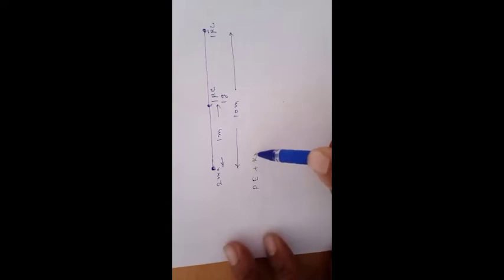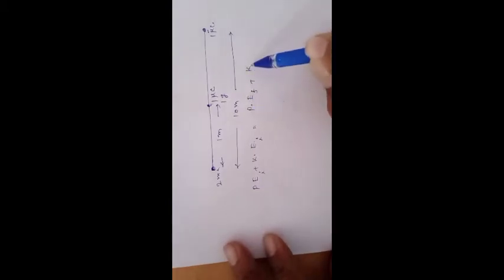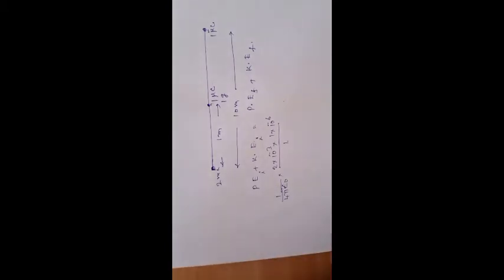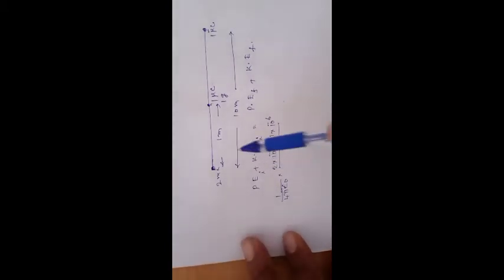So initial PE plus initial KE is equal to final PE plus final KE. What is the initial PE? These two charges are separated by a distance of 1 meter. So it is 1 by 4 pi epsilon naught, Q1 Q2, 2 into 10 power minus 3, 1 into 10 power minus 6, by r, where r is 1 meter here.